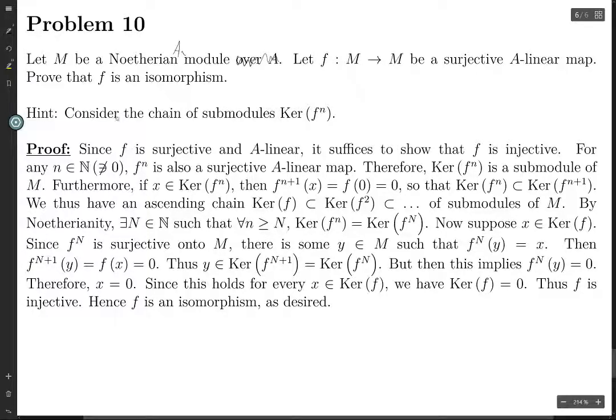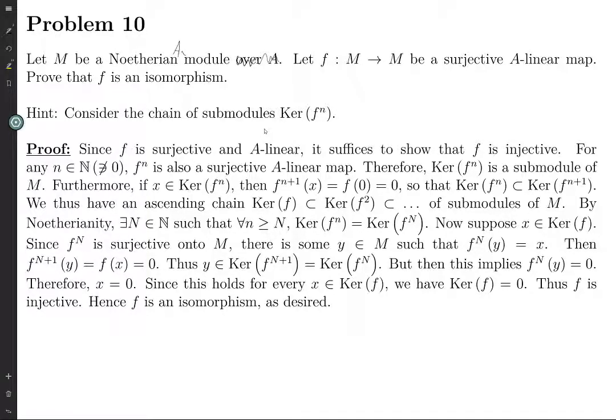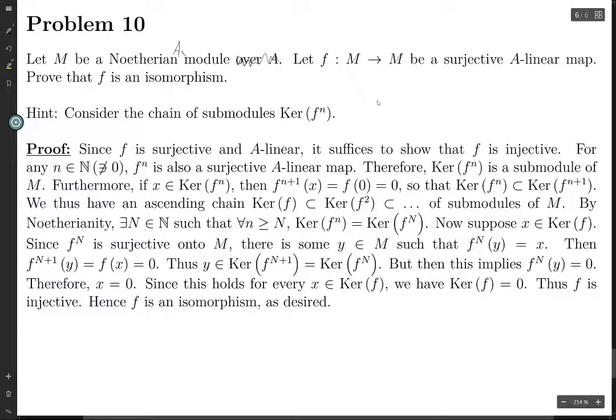Got a hint here. We'll do that. Okay, so f is surjective and A-linear. We want to prove that it's injective, because then it's bijective, and it being A-linear means that it's a morphism, so then it's an isomorphism. Okay, for any natural number n, of course natural numbers don't include 0, f to the n